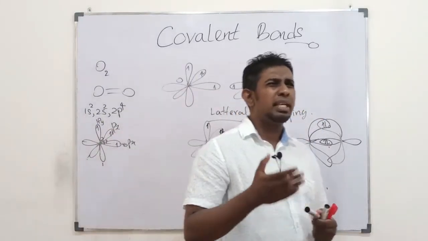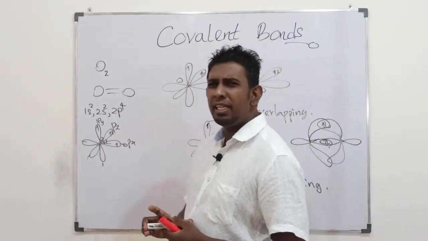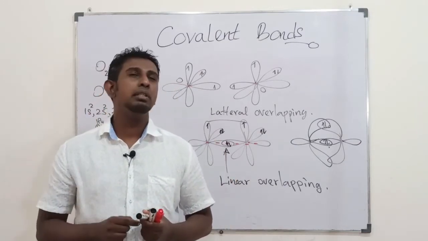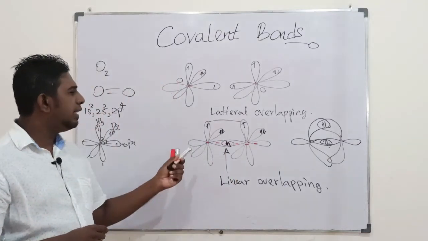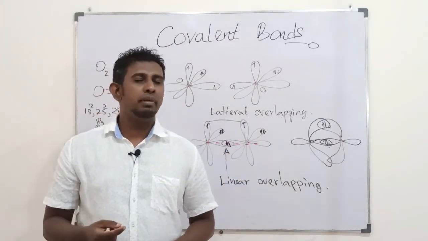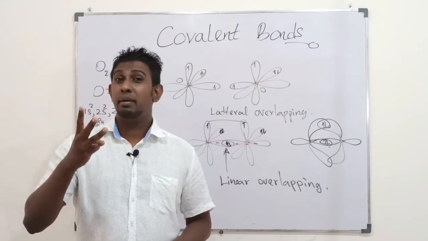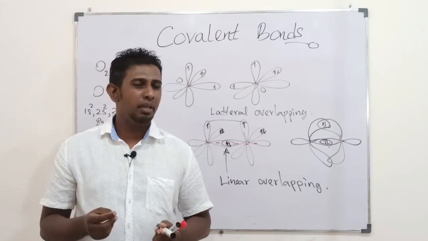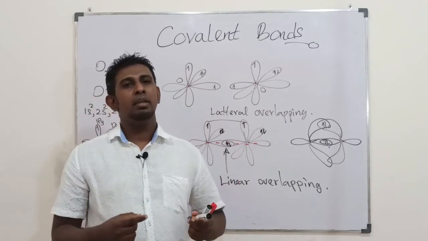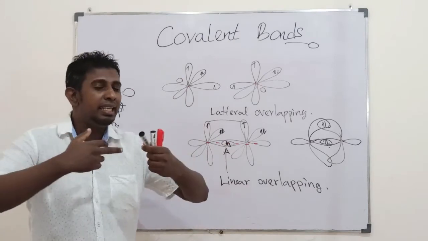It always happens when more than one bond is formed between two atoms. If only one covalent bond is formed between two atoms, it would always be a linear overlapping. If more than one bond is going to be formed, the maximum being 3, the number of bonds that could be formed between two atoms, then the first overlapping anyway takes place between two atoms linearly.